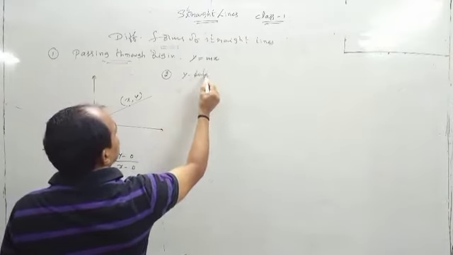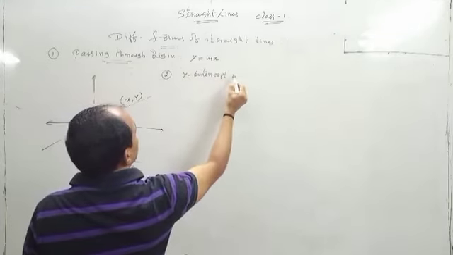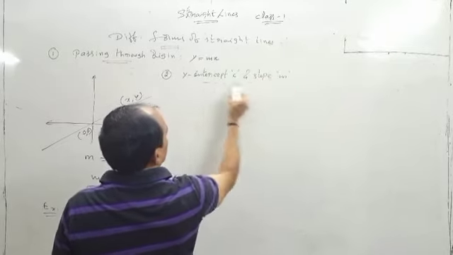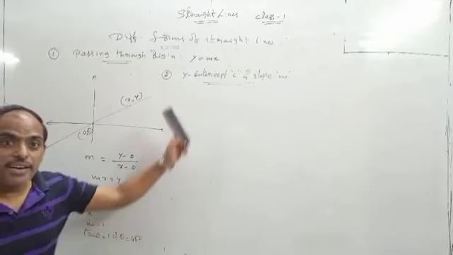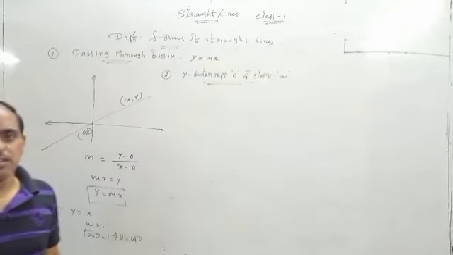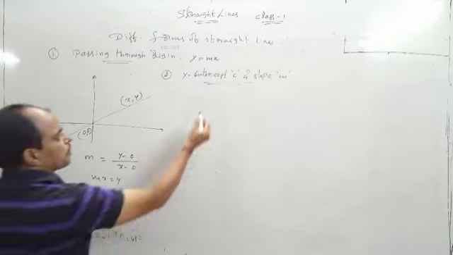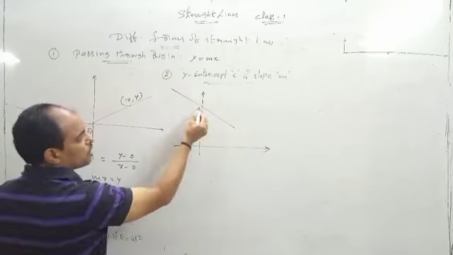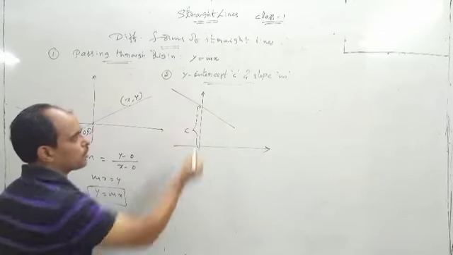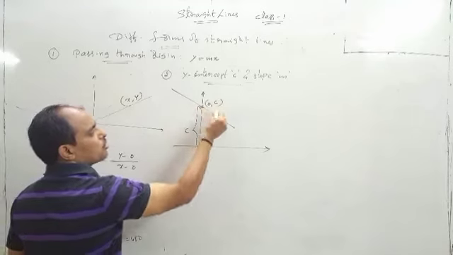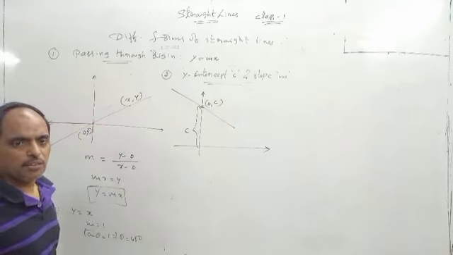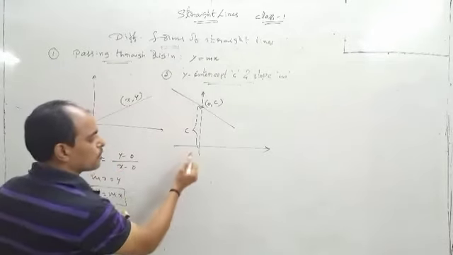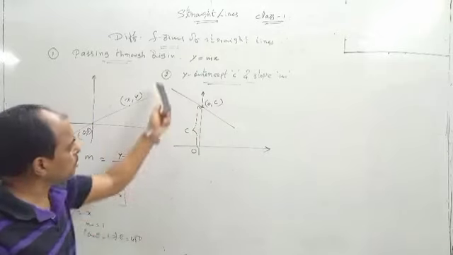Y-intercept c and slope m. These two are given. Y-intercept is given and slope is given. Then what about the equation of the line? You see, this is the coordinate axis. This is a line which makes y-intercept c, and this point is nothing but 0, c. Y-intercept means a line cuts the y-axis at some distance c from origin. So this is c. What about the equation of this line?